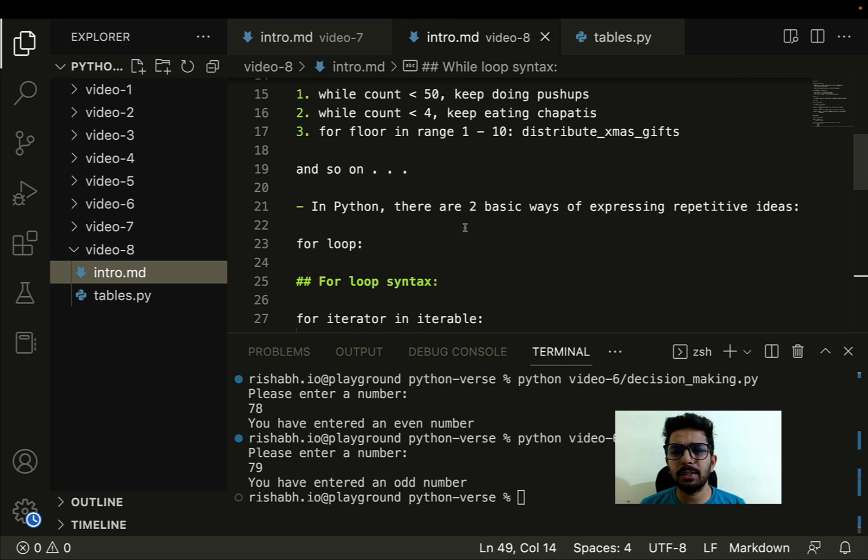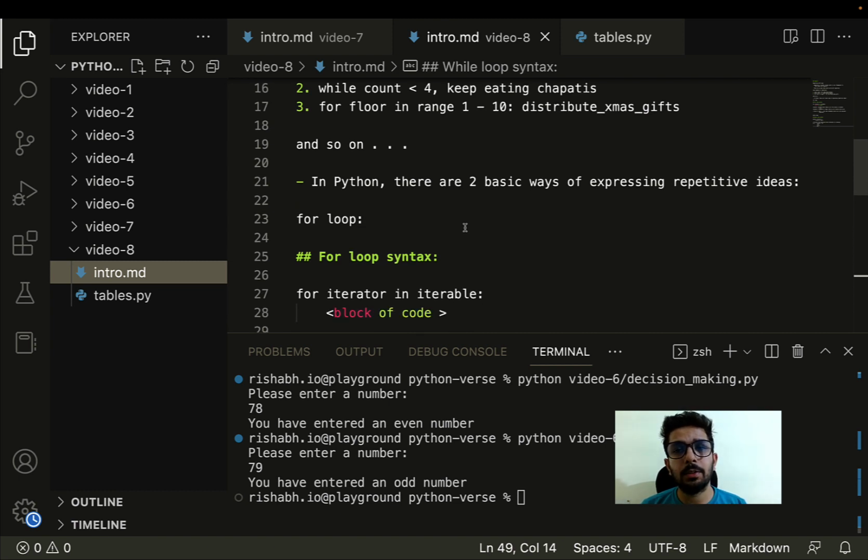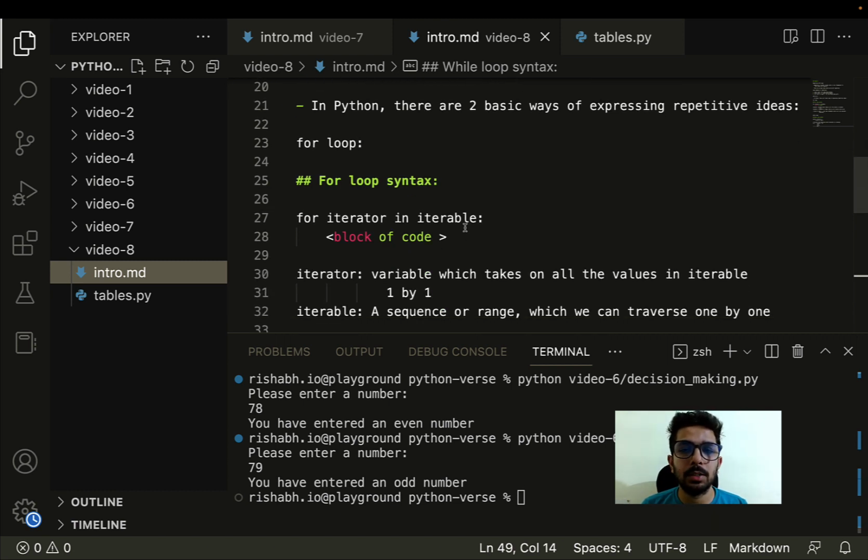There are so many examples of repetition which we can take from real life. There are a lot of practical examples of repetition. We can think of courier distribution, for example. As long as I have parcels to be distributed, I have to keep distributing. And yeah, we can think of many such examples. In Python, we have two very basic ways of expressing repetitive ideas like the ones we discussed.